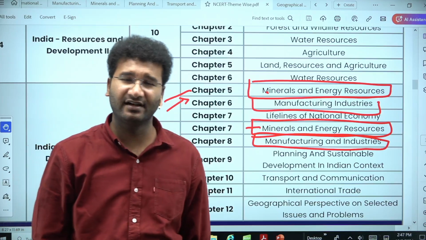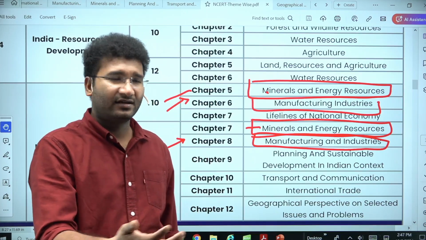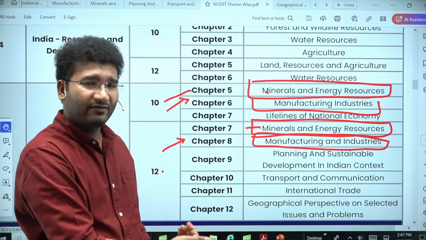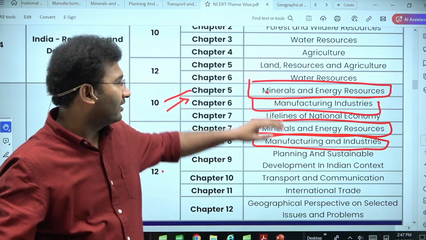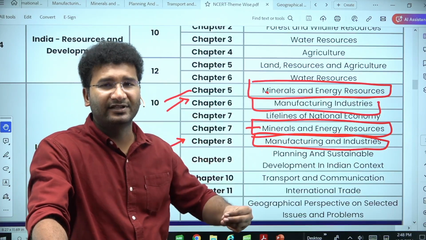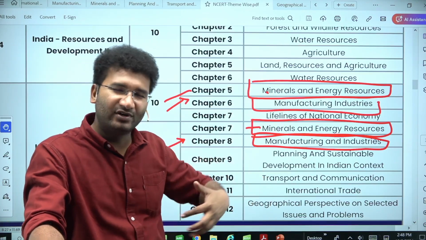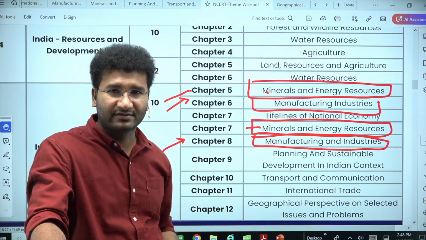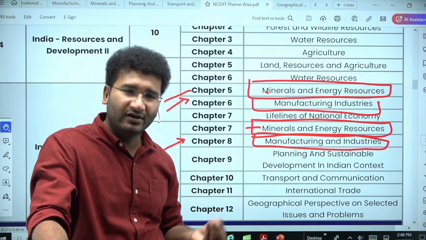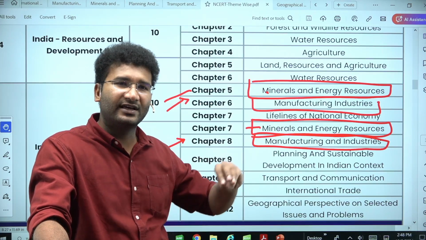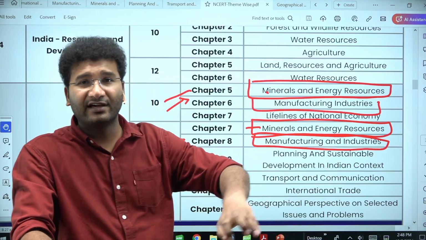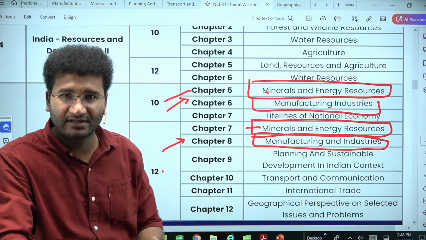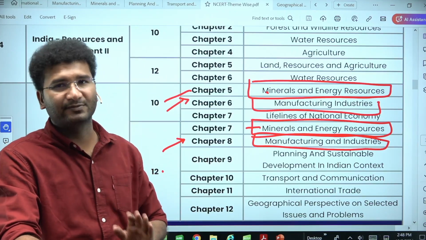Now, why is NCERT doing whatever is there in the class 9 also, again 10 also, you have it in the 12th? It is because in the class 10, the very basics will be there. But when you come to class 12, it is in little more detail, these chapters, right? You need to know about the origin of the minerals as well as where they are found and how they are utilized and practical applications. This is what you are expected to know.